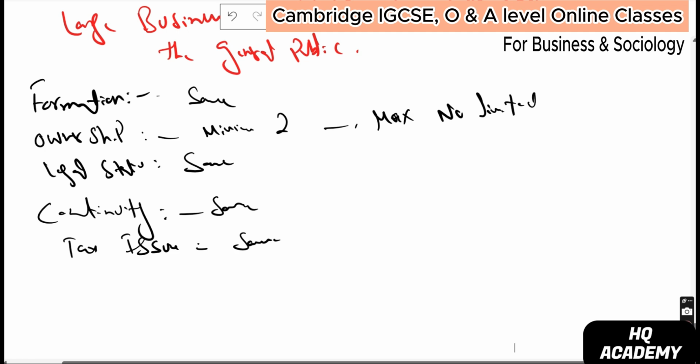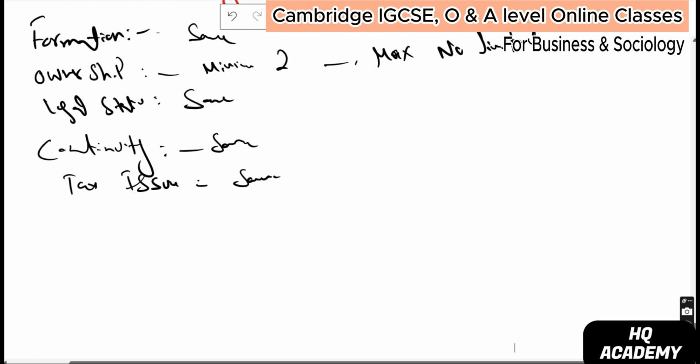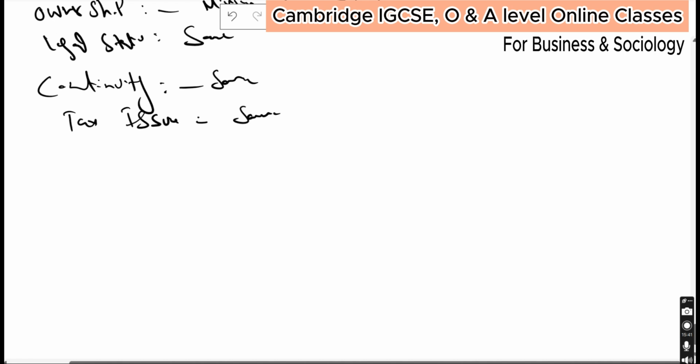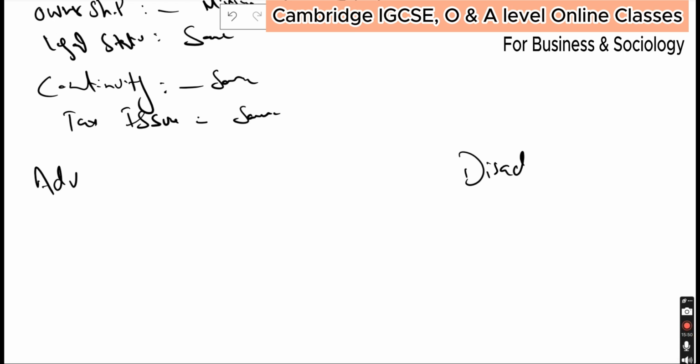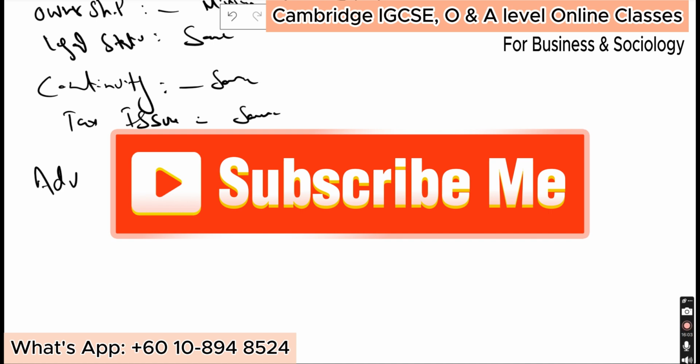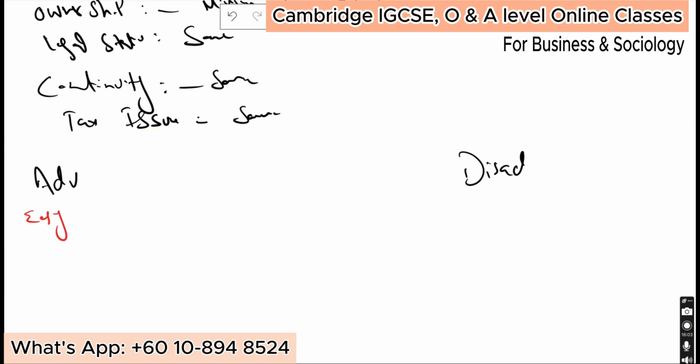And then if I talk about its advantages and disadvantages, here you can say easy to raise capital, just like above. Then can operate on a large scale.